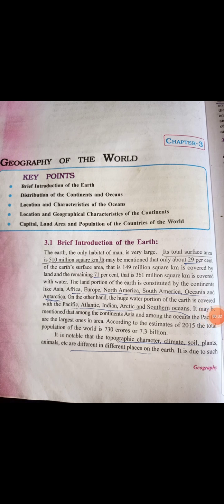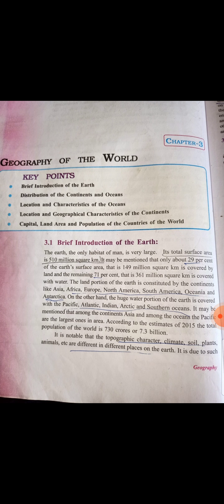Hello students. Next I will come to chapter 3 of geography. We will discuss firstly the introduction of the earth, that is, how much area is covered with land surface and how much area is covered with water surface, water bodies.